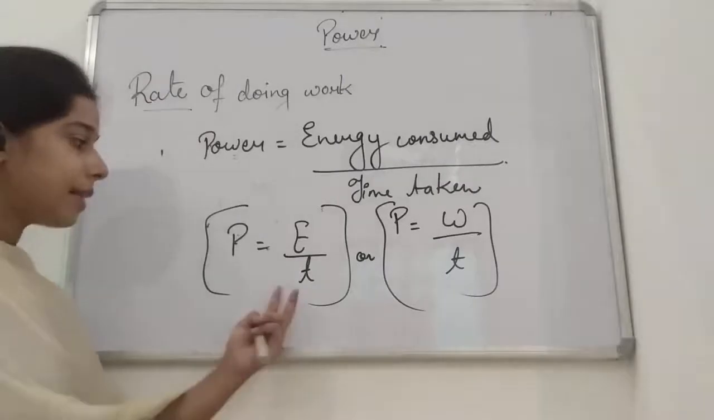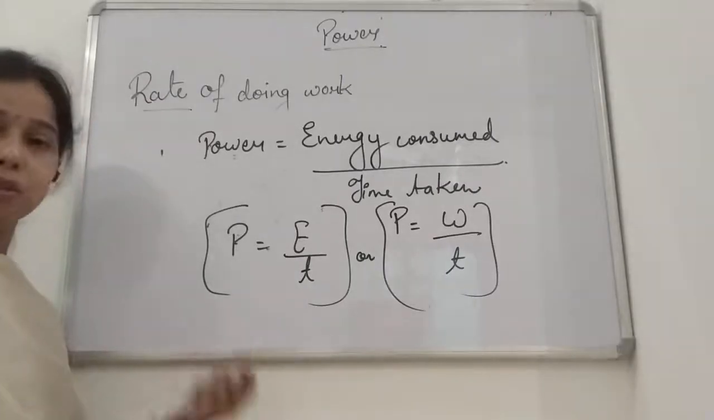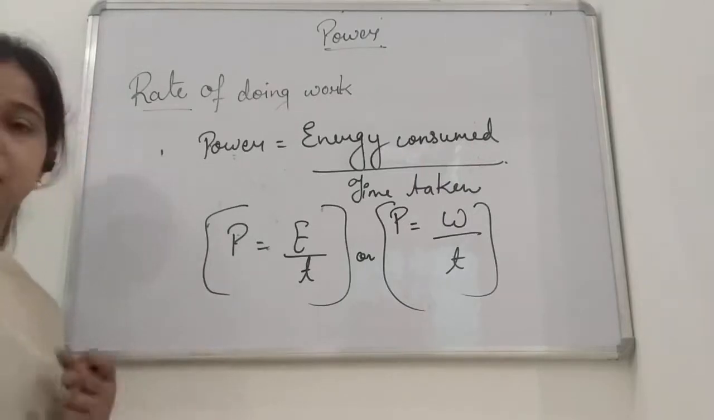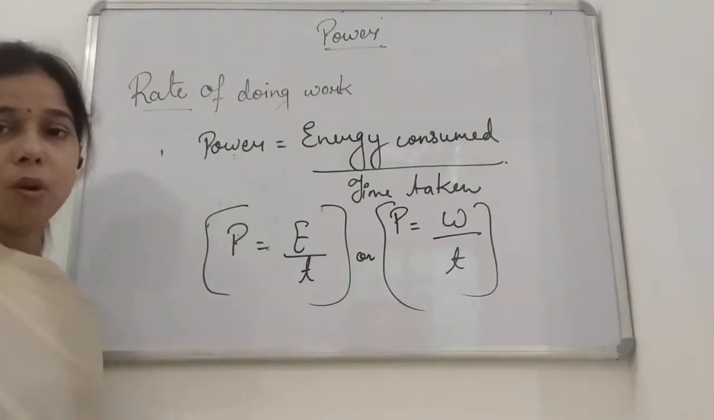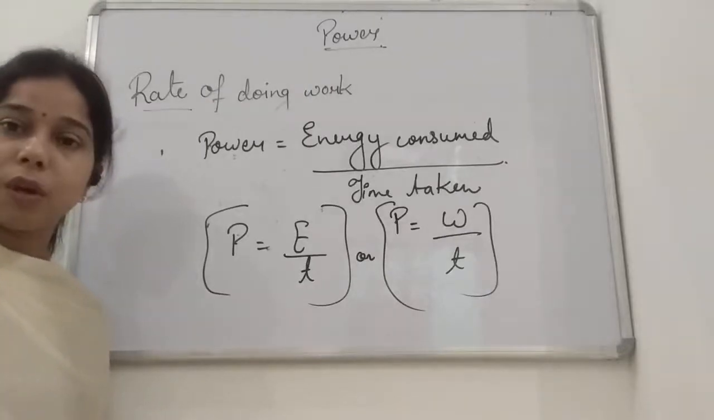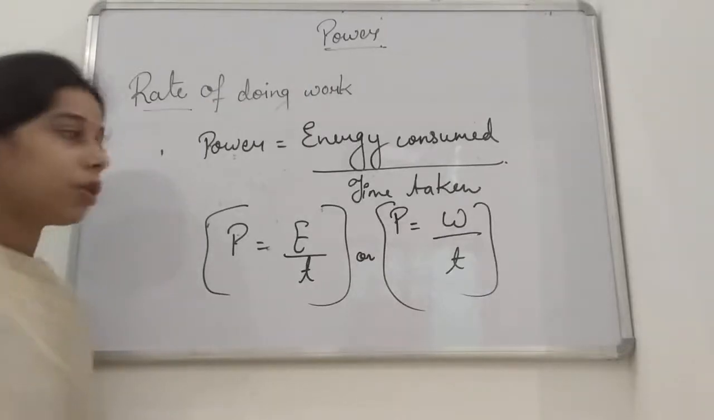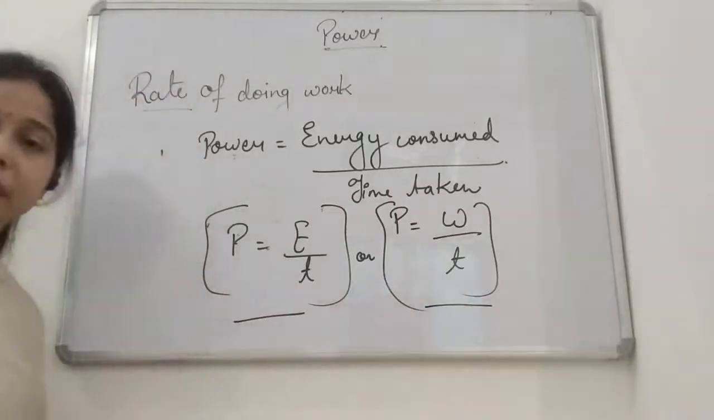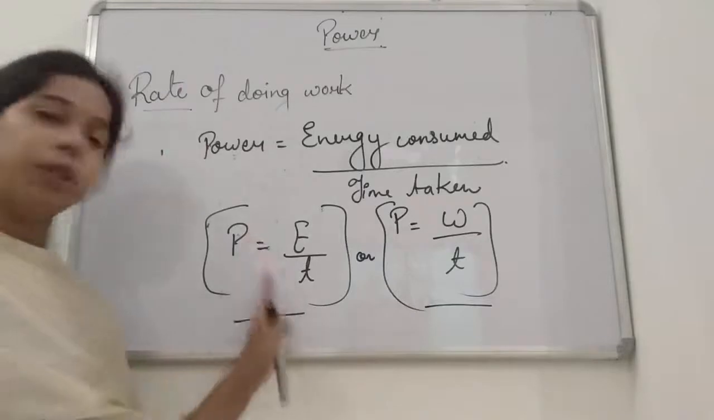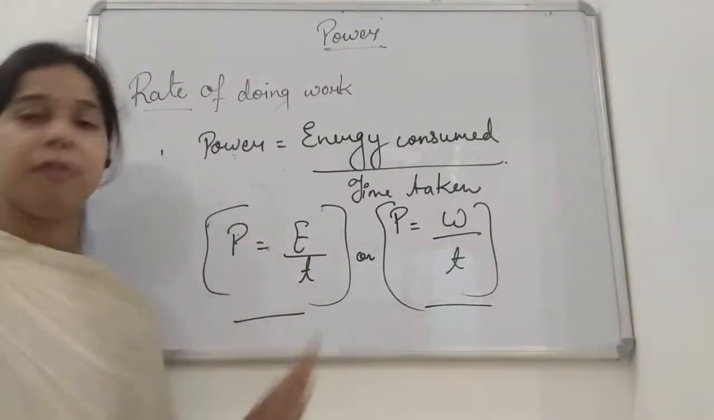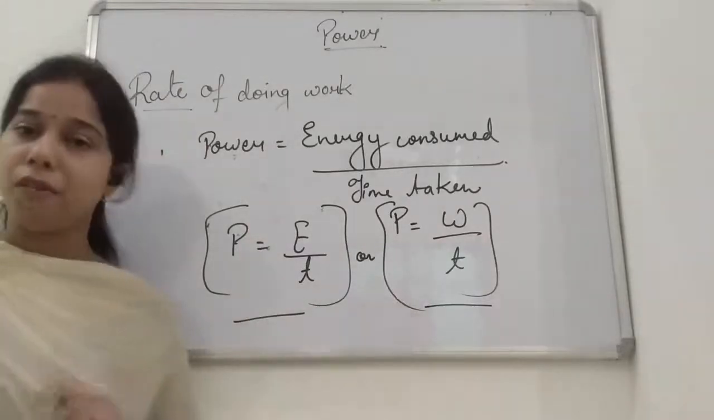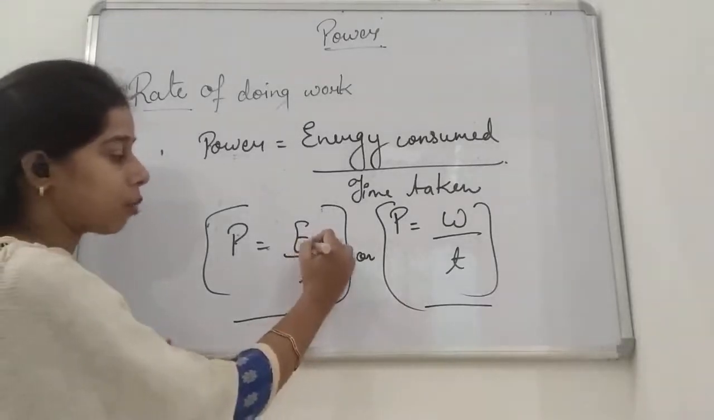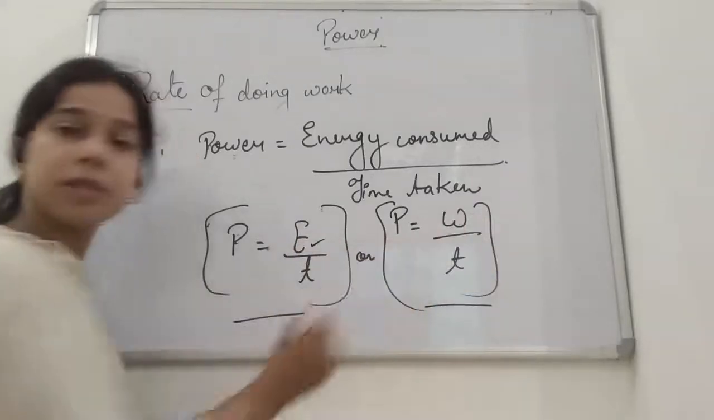Okay, so less time needed to consume the energy also says that it is more power, or we can say less time taken to complete the work done will also indicate that the object has a lot of power in it. So these two are the formulas to find the power. If energy is given, you will use this formula, and if work done is given, then you will use this formula.